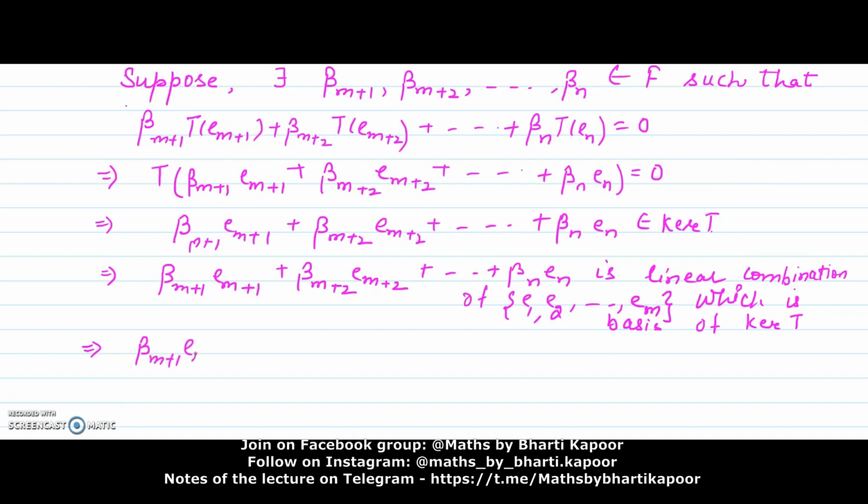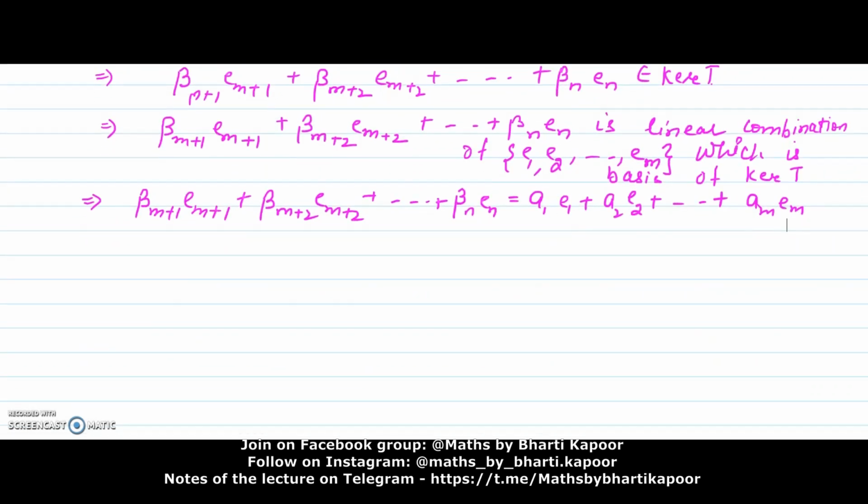So this element beta m plus 1 Em plus 1 plus beta m plus 2 Em plus 2, so on, beta n En is equal to a1 E1 say a2 E2 plus so on am Em.